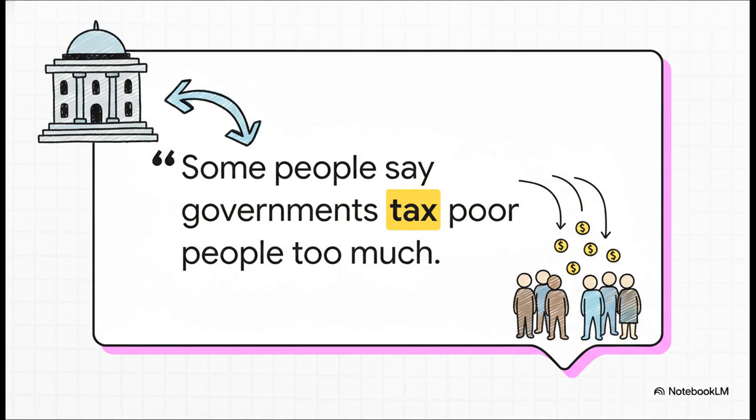And this sentence shows it perfectly. Governments tax poor people. See, here, tax isn't a thing, it's what the government is actively doing. It's the action, the process of making people pay up.